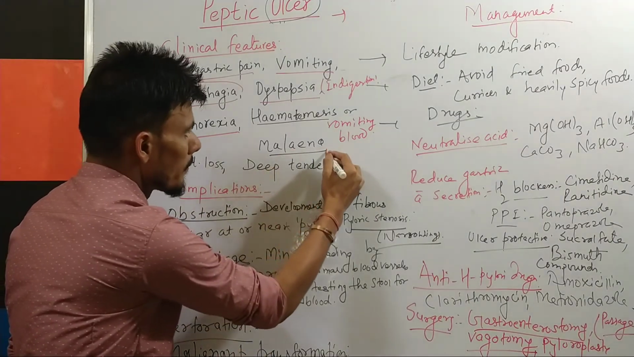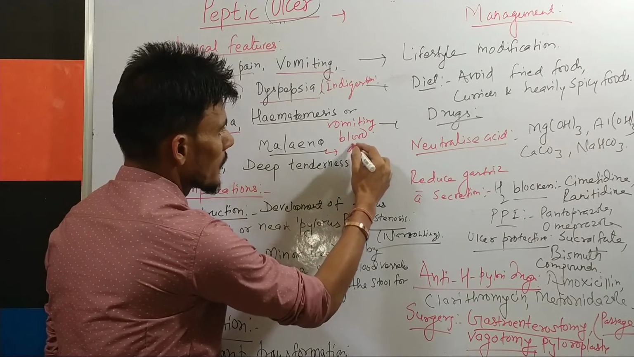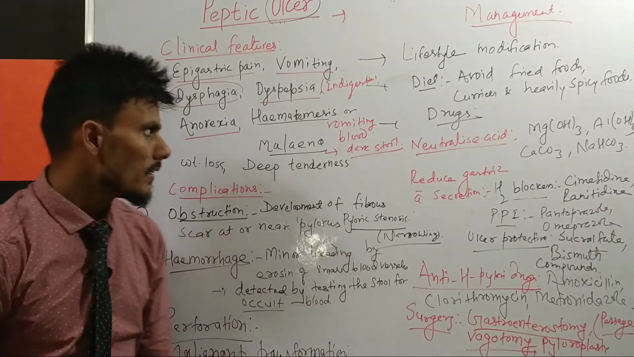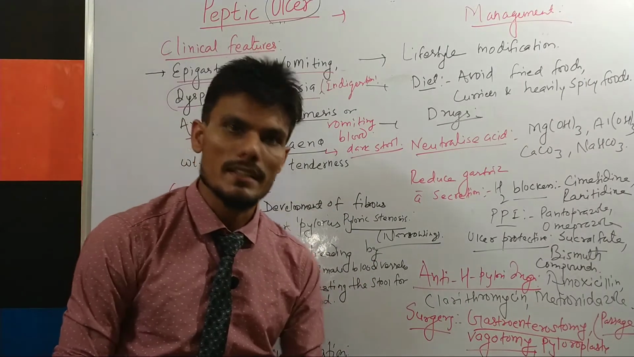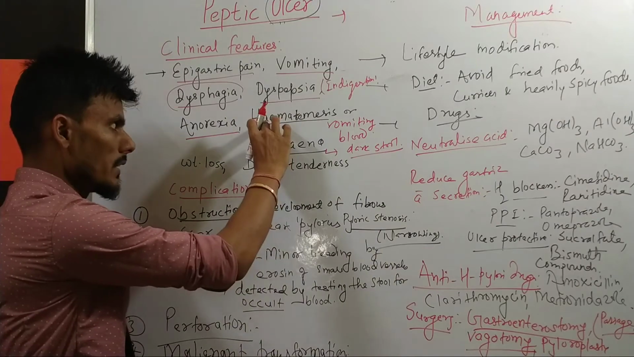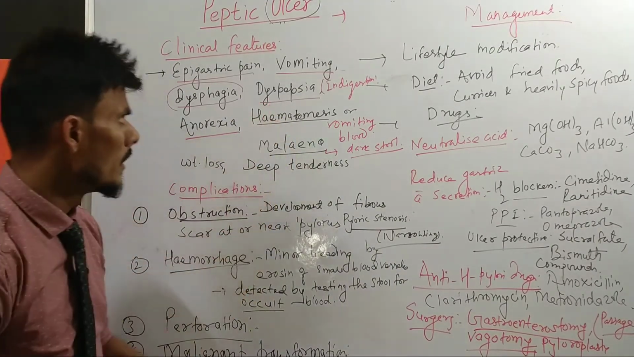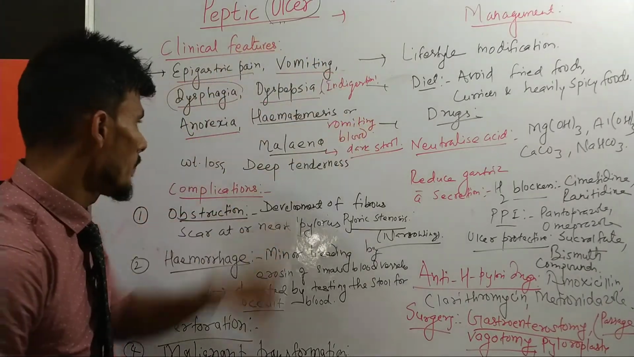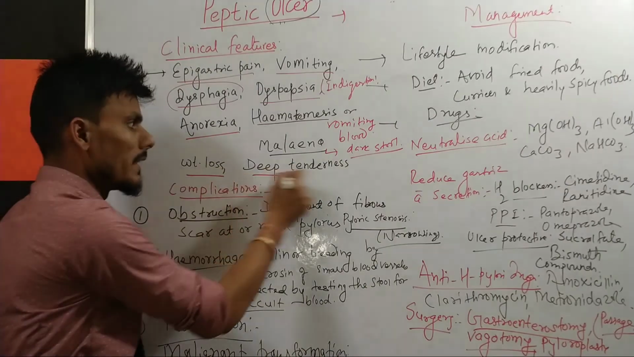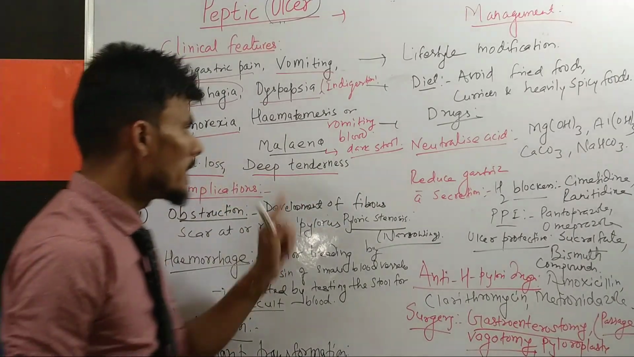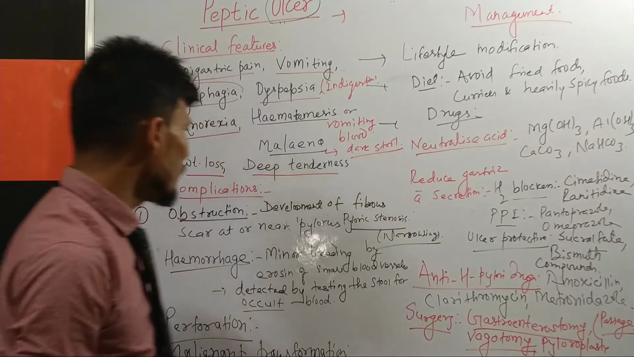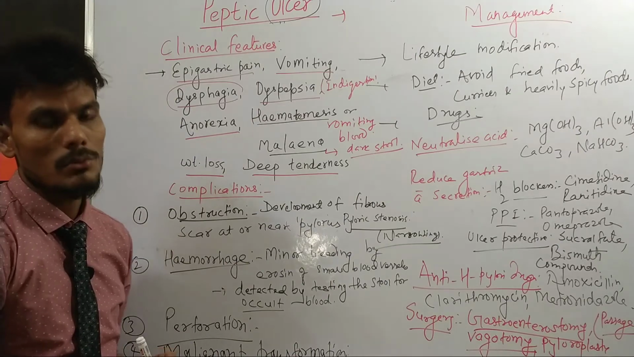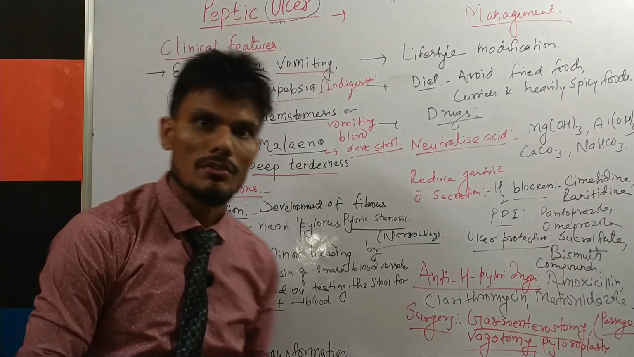And melena. Melena means dark stool. The stool will be dark, or black, due to upper gastrointestinal bleeding. So these are the most common symptoms you can see in a patient suffering from peptic ulcer. Then the patient will have weight loss and deep tenderness, especially in the midline of the epigastrium. So these are some of the clinical features, the signs and symptoms we can observe in a patient suffering from peptic ulcer.